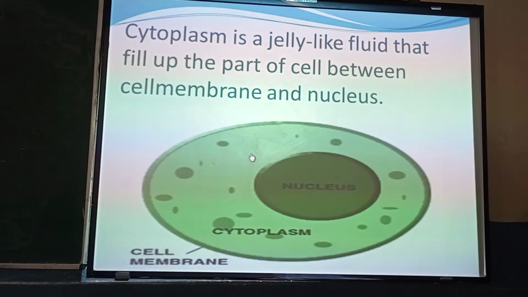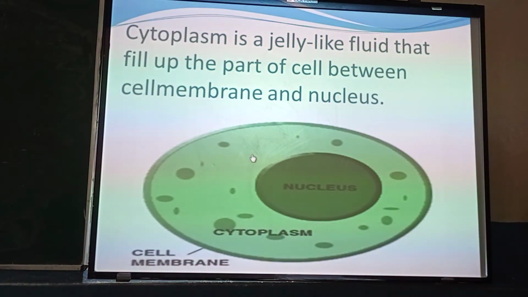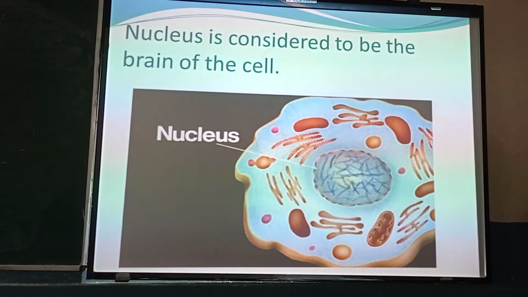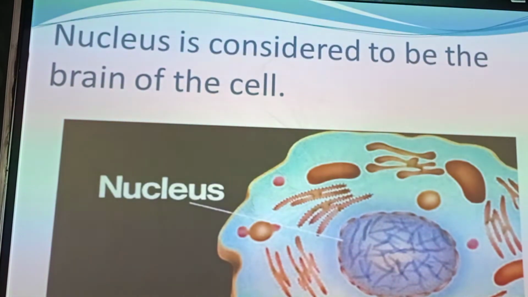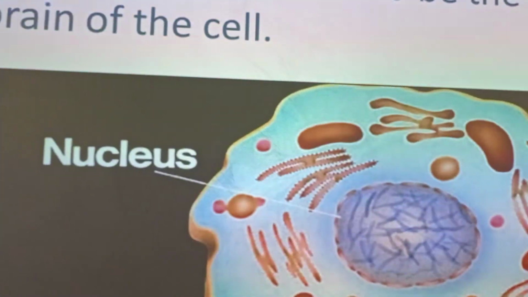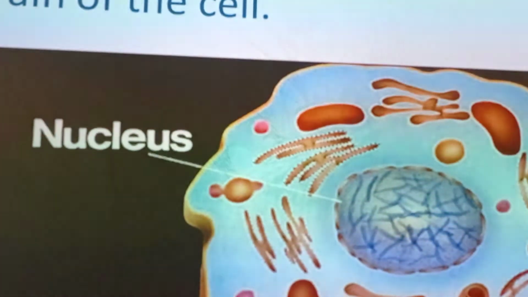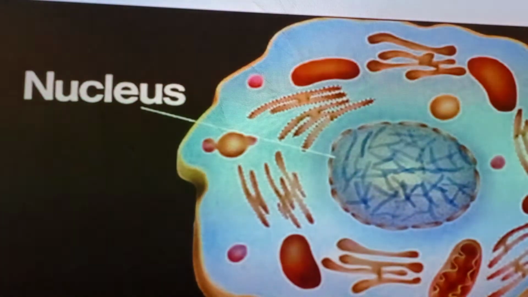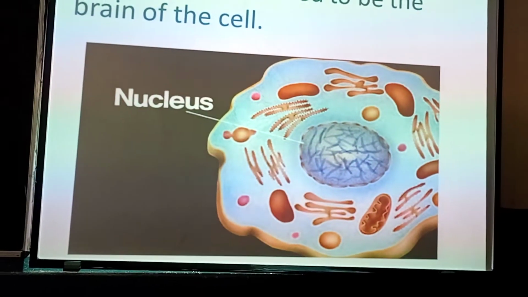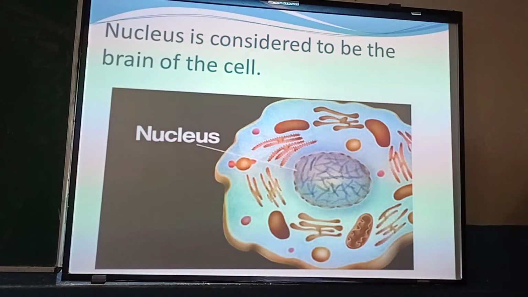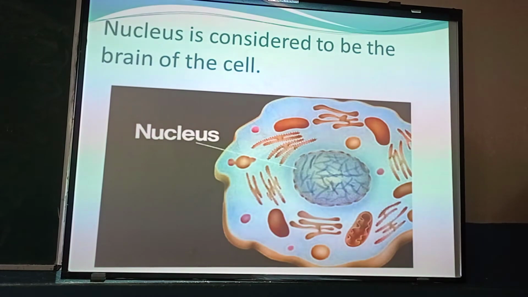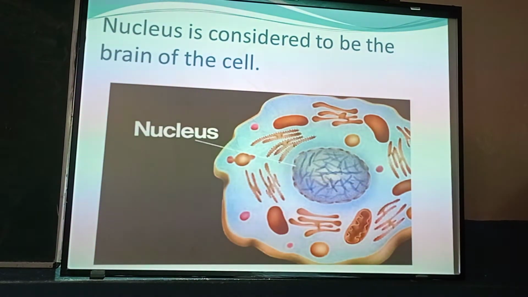Now, the next organelle of the cell is the nucleus. It is considered to be the brain of the cell, means it governs the cell and helps in carrying out various functions inside the cell. It is an important component of the living cell, and it is generally spherical in its shape and located in the center of the cell.